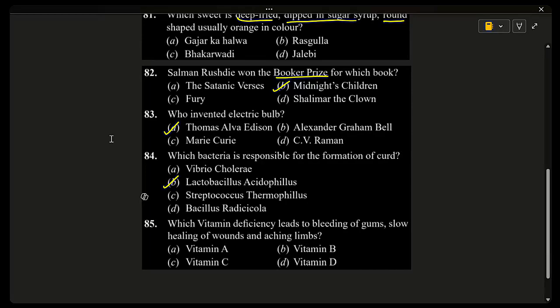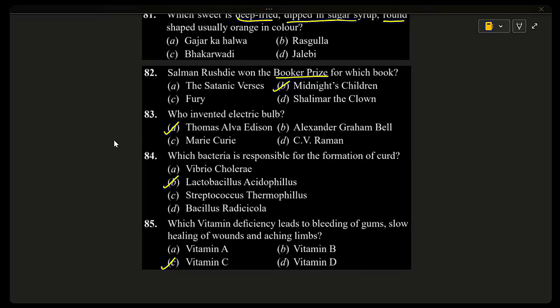85. Which vitamin deficiency leads to bleeding of gums, slow healing of wounds, and aching limbs? And the correct answer is vitamin C. Vitamin C is essential for healthy gums, healing wounds, and strong tissues. When the body lacks vitamin C, a disease called scurvy occurs, which causes bleeding gums, pain, and slow healing.